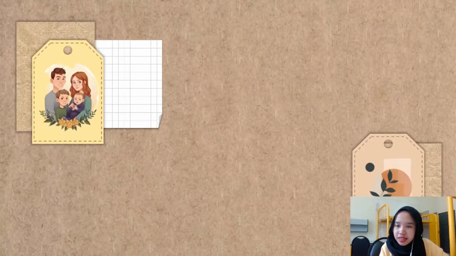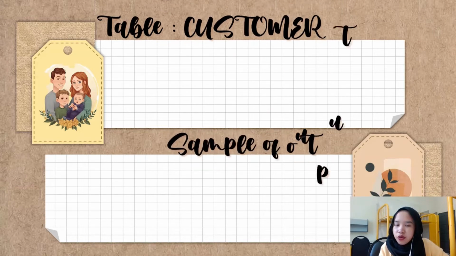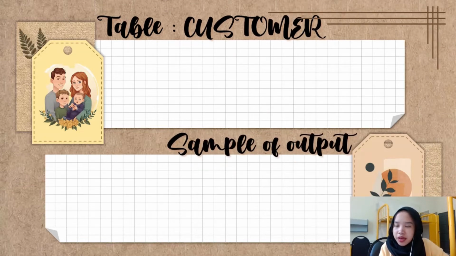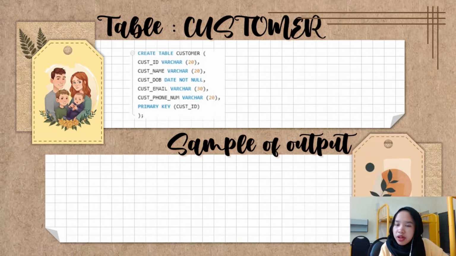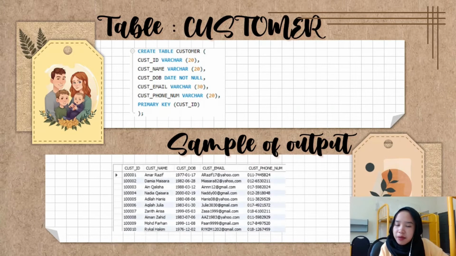Next, moving on to the next entity, we have customer entity. So for customer entity, we have a total of 5 attributes, including 1 primary key without any foreign key. So in customer entity, we have the primary key, which is cast ID. So this is the sample of output for customer entity.